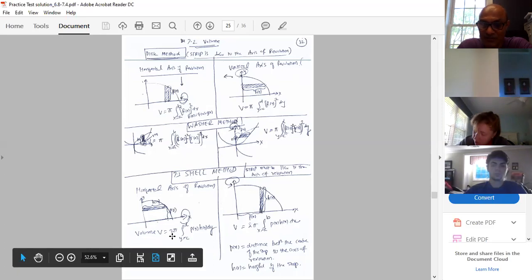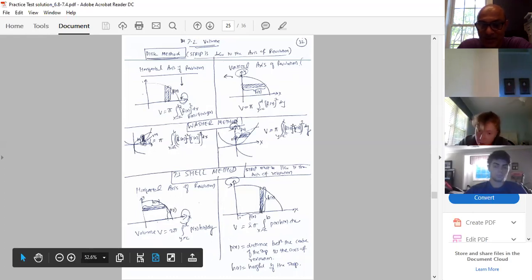The formula to find the volume by the shell method is V equal to 2 pi, integral of p(y) h(y) dy, because it is a horizontal strip, with integration with respect to y. So what is p(y)? p(y) is nothing but the distance from the strip to the axis of revolution. Look at over here, p(x) or p(y), the distance from the center of the strip to the axis of revolution. So here this distance is my p(y).